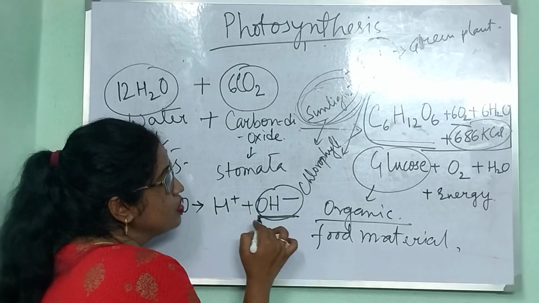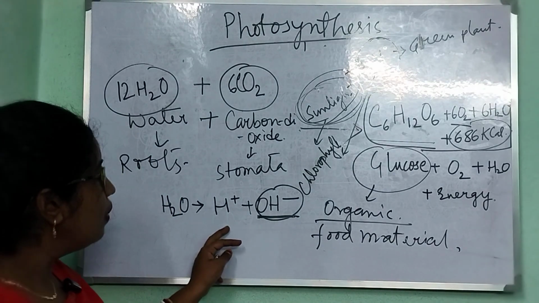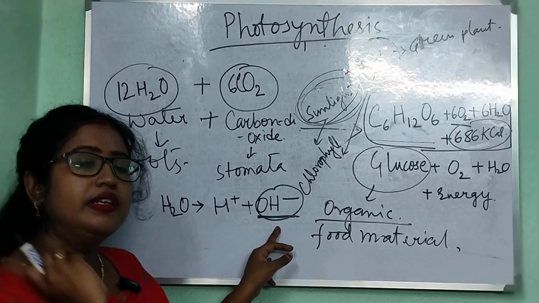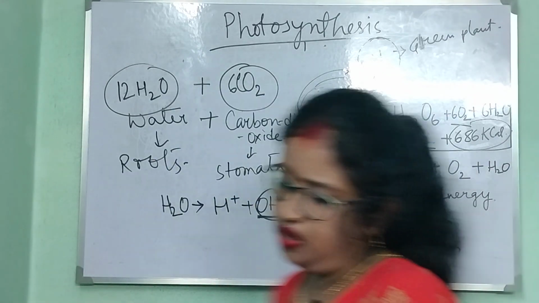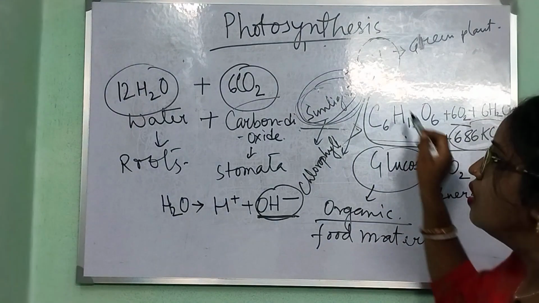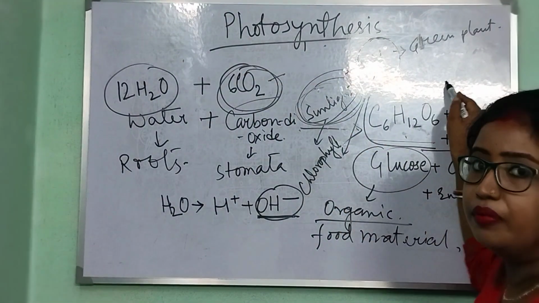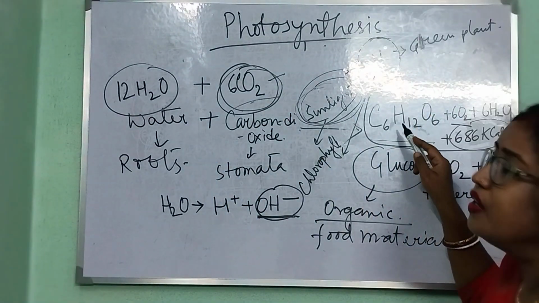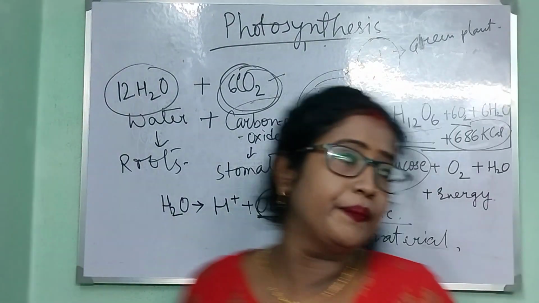So the splitting of water into hydrogen and hydroxyl ion is the second key event. The third key event is reduction of carbon dioxide to one molecule of glucose.